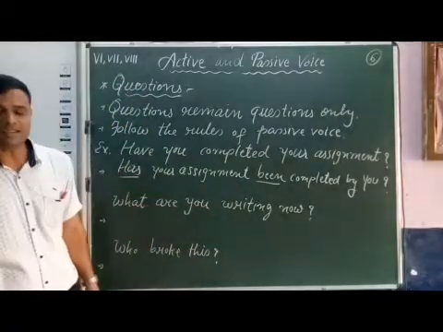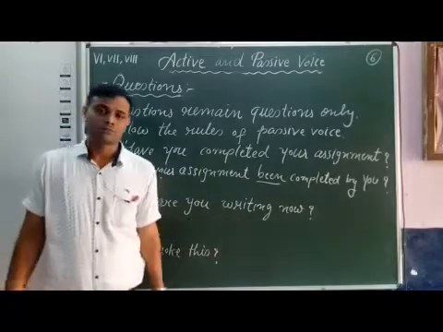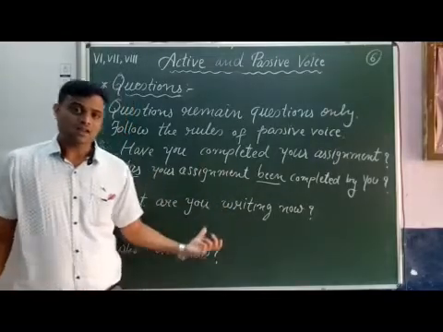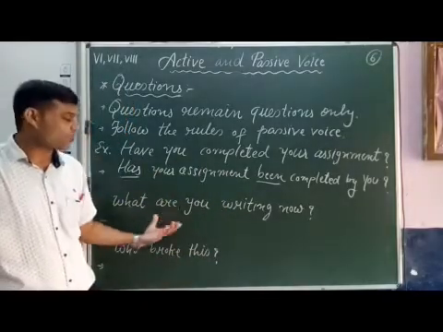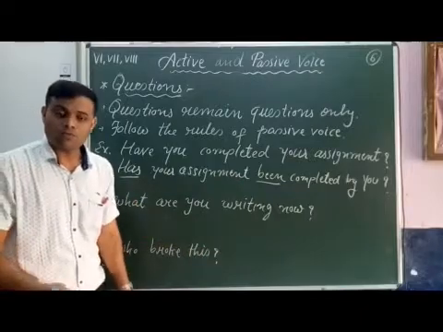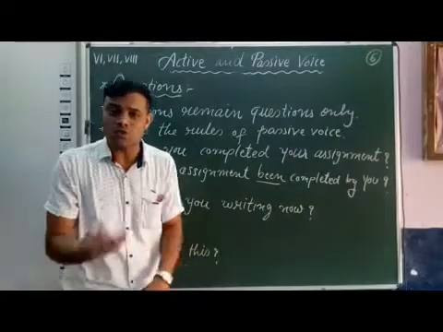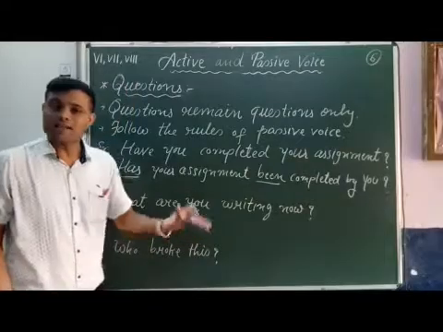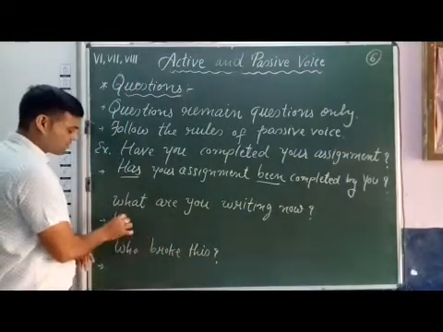Now see the second sentence. What are you writing now? This is a WH question. Now when we have to transform this question into passive voice, the question remains a question only. So first, what.